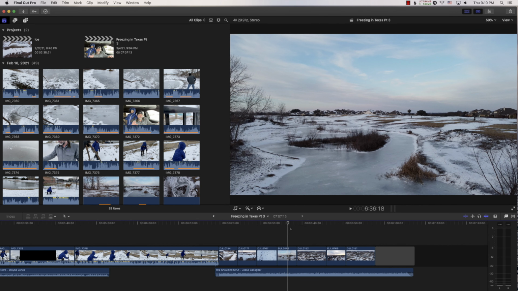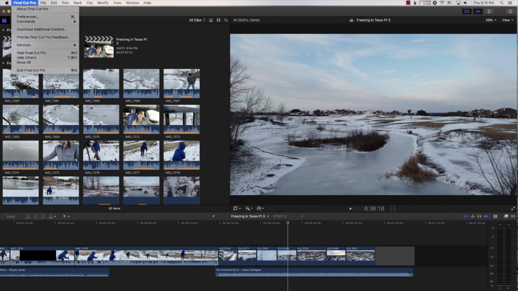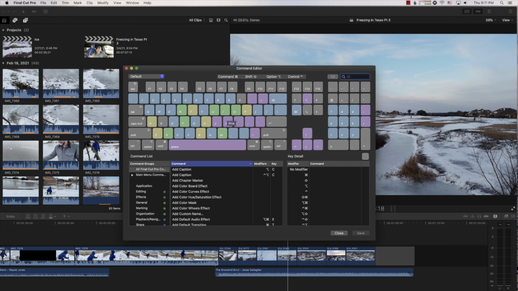But there are a few that I use quite a bit, so I wanted to make them easier for me to use without having to use the modifier keys. So this is how you change the layout of your shortcuts on the keyboard. First thing you do is go up to where it says Final Cut Pro, go where it says Commands, go to Customize, and you'll see this keyboard pop up.